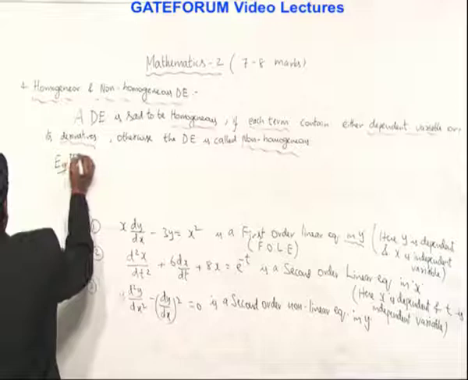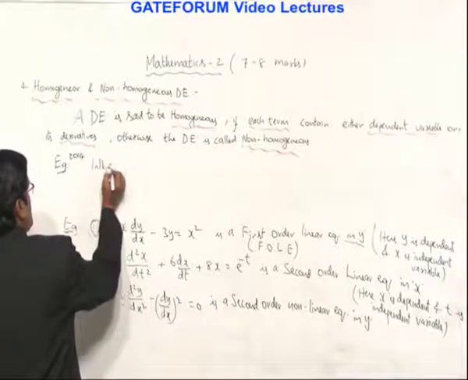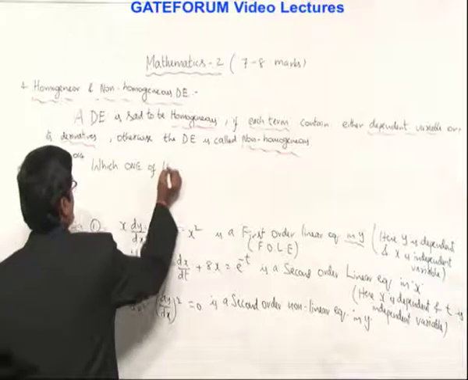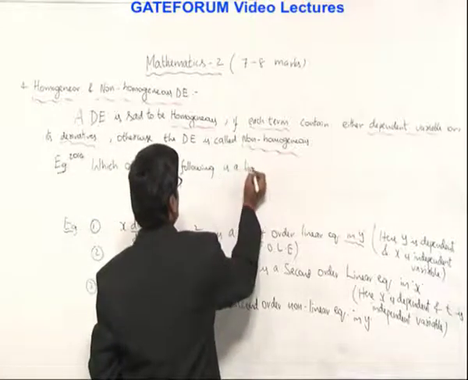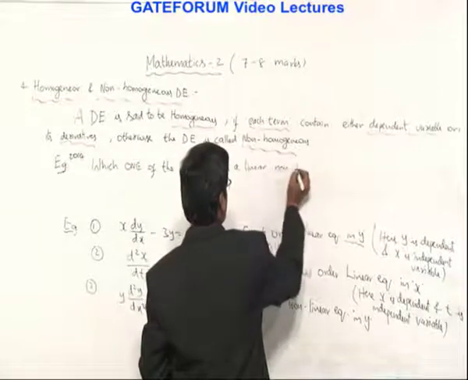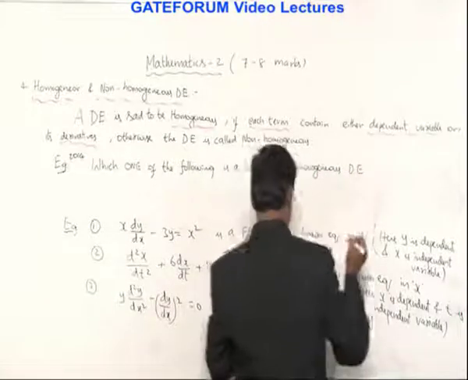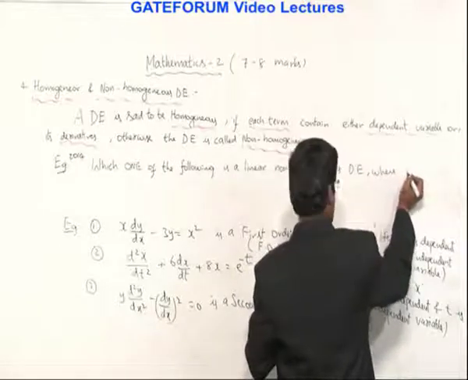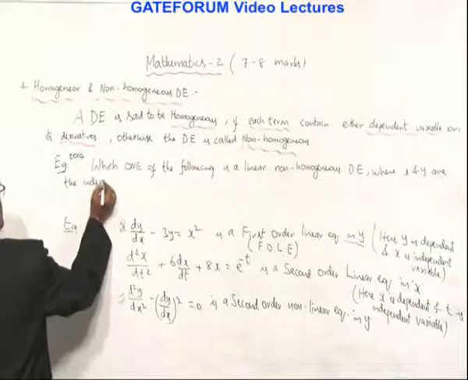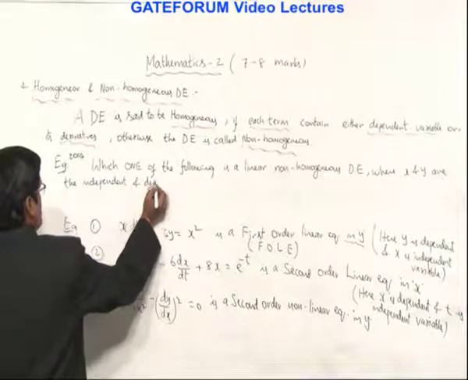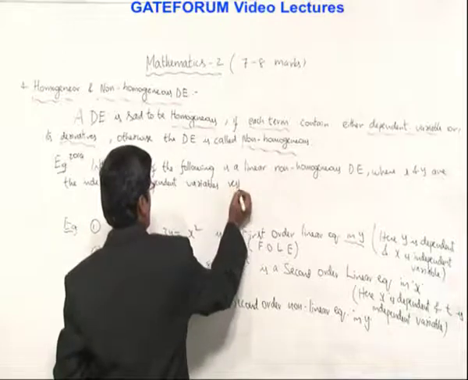Example, this question was asked in 2014. Which one of the following is a linear, non-homogeneous differential equation, where x and y are the independent and dependent variables respectively?